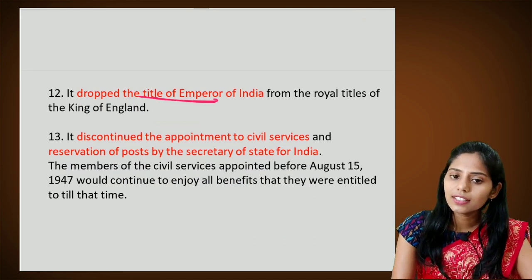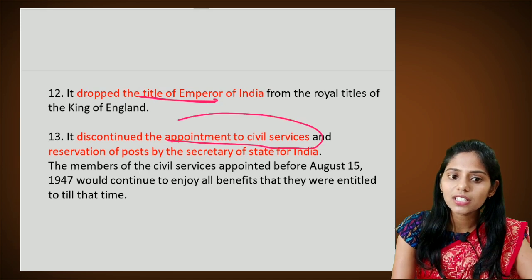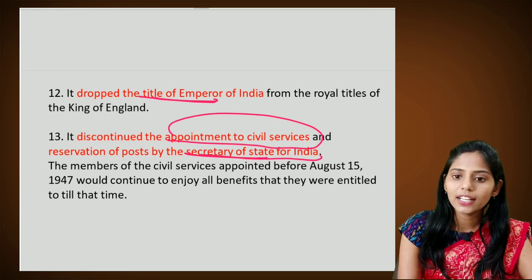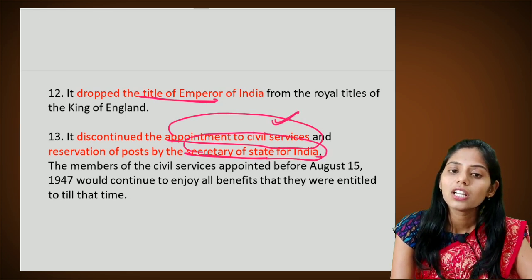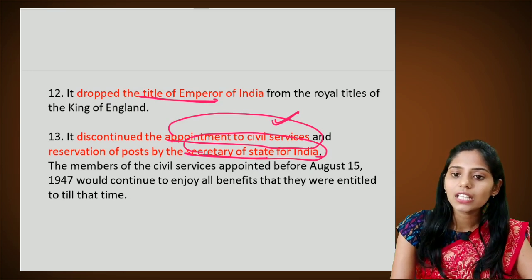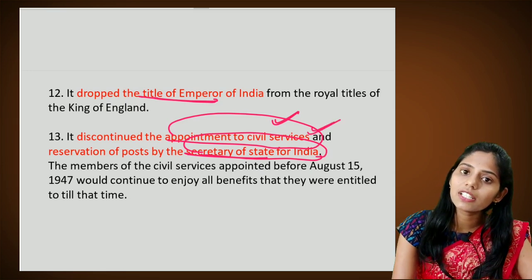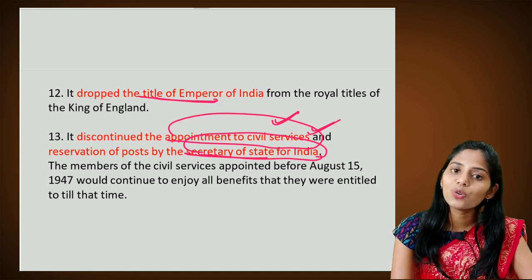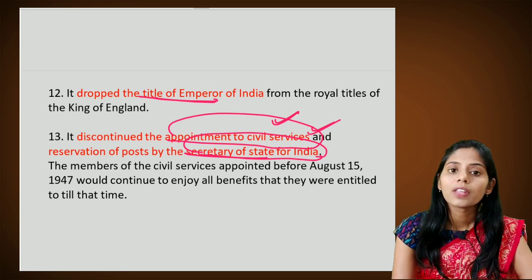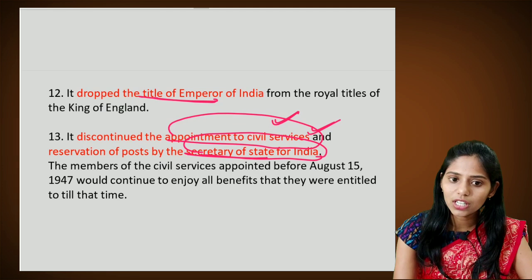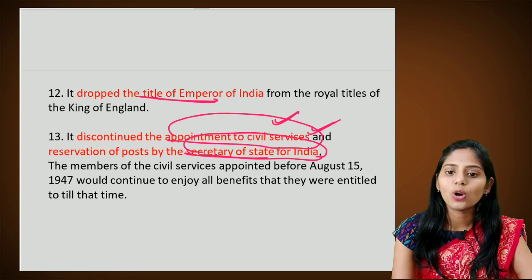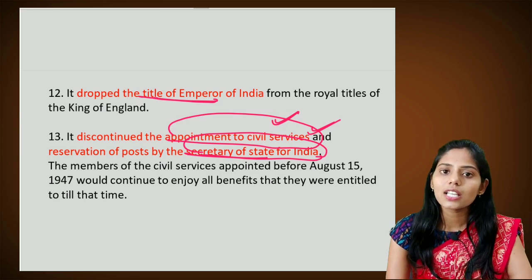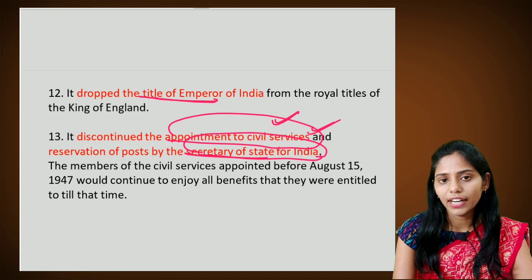And the next one is, it discontinued the appointment to the civil services and the reservation of these posts by the Secretary of State for India. So there is no involvement of the British after independence. These important posts like the civil services will be appointed by the government of India. And any members already working in the civil services, who were appointed before August 15, 1947, will continue and enjoy all the benefits they were entitled to at that time. Okay, so this is about the Indian Independence Act of 1947.